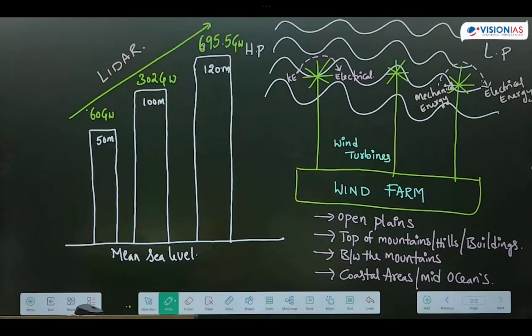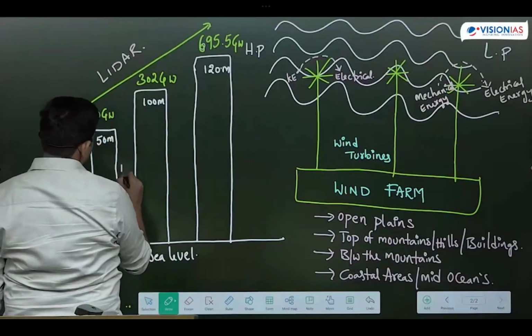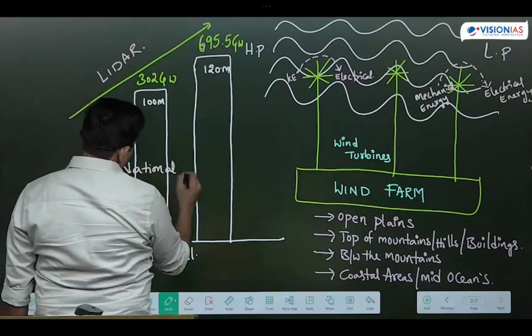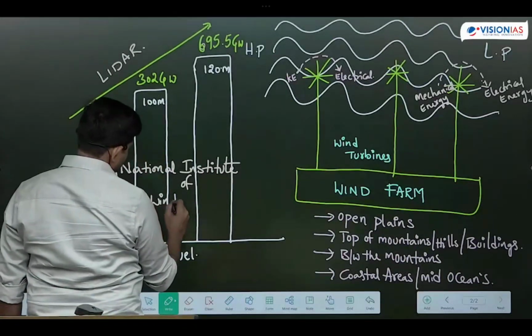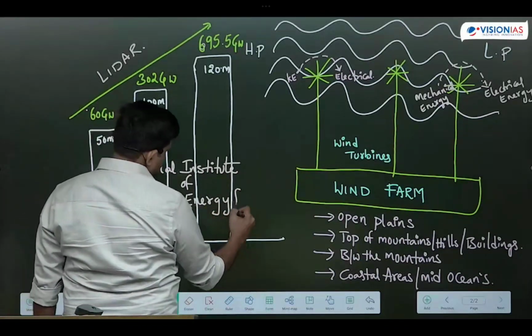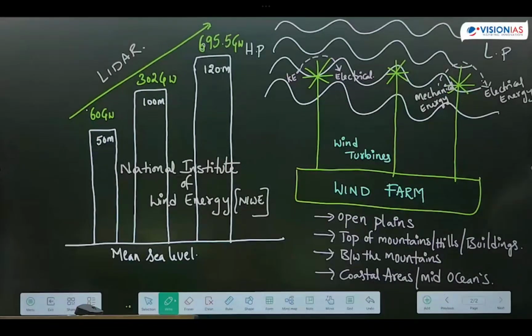Which organization is involved in measuring this wind energy potentiality? The National Institute of Wind Energy. The National Institute of Wind Energy, which was established in Chennai, is involved in estimation of wind energy potentiality, as well as it also gives permission for establishing wind power plants.